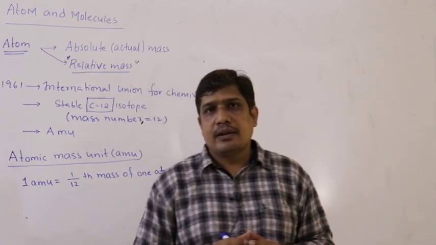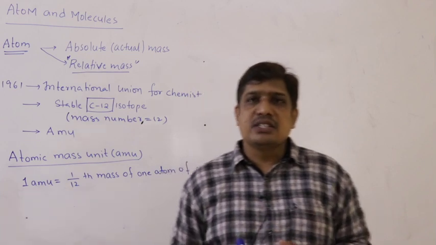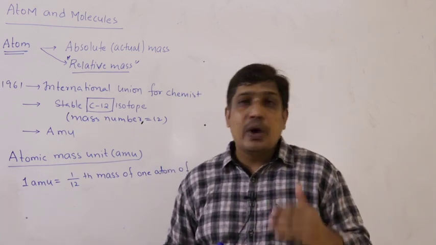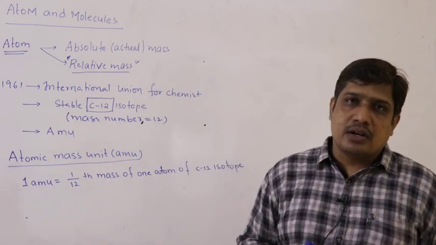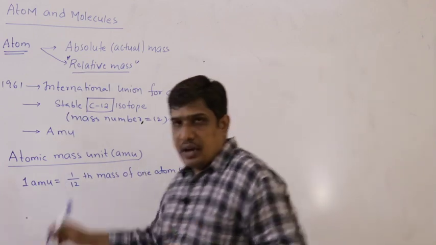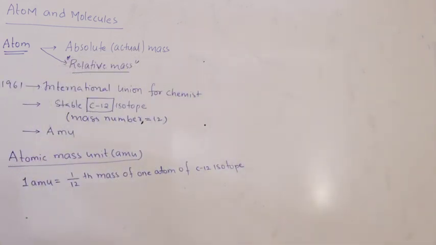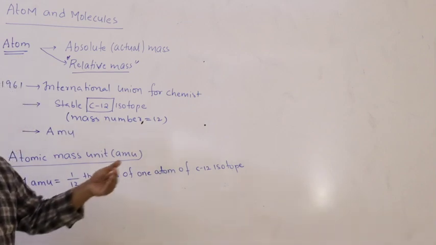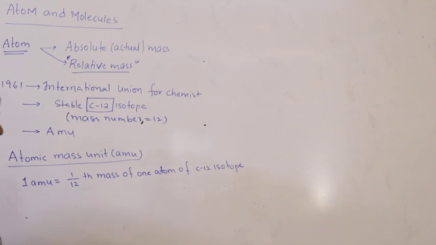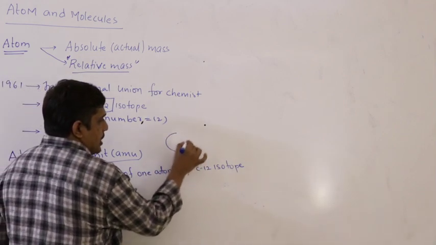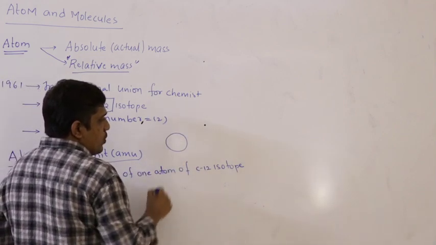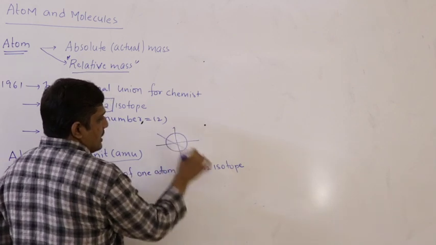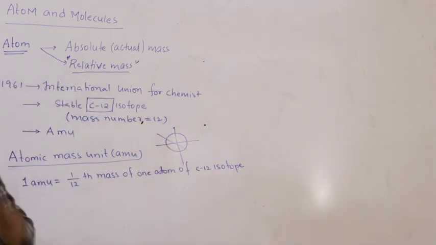So if I take a carbon atom, if I assume it to be exactly spherical in shape and divide it into 12 equal parts, one part out of these 12 parts we call as 1 AMU. So 1 AMU is 1 by 12th mass of one atom of C12 isotope, right. So imagine like this carbon atom, divide it into 12 equal parts. One part we consider as 1 AMU, right.